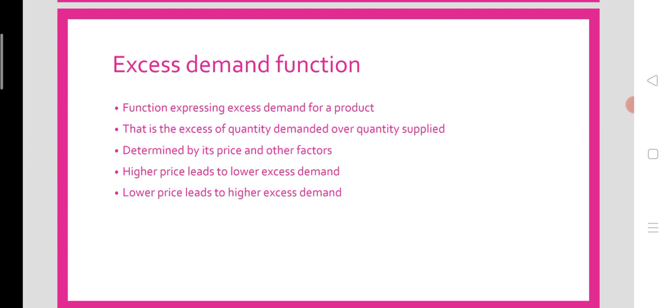So higher price commonly leads to lower excess demand. There exists even negative excess demand in some cases. Negative excess demand refers to excess supply. Lower price on a particular commodity generally leads to higher excess demand, or positive excess demand.